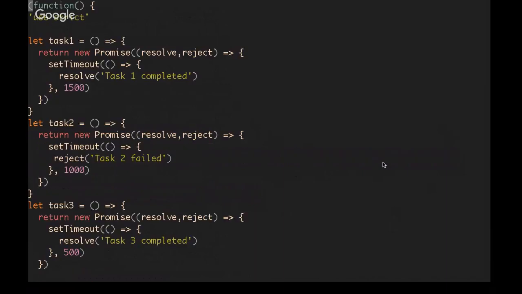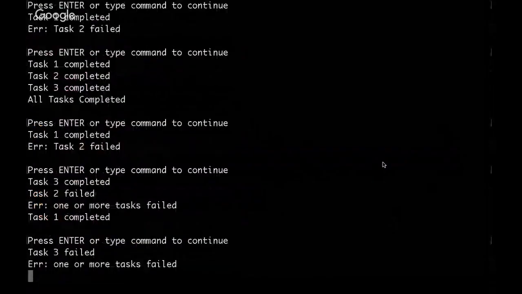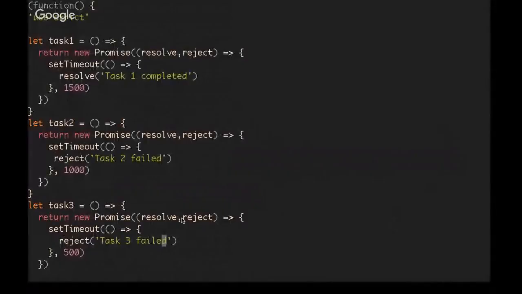So if I hop back up to the top here and I resolve, actually let's just show you. So if I do here, actually since number 3 is the fastest, let's reject that first. Reject, failed. Now if I run this, get task 3 failed, one or more of the tasks failed, then task 2 proceeded to fail, but task 1 completed. Because they're independent, that does not matter. We will be happy that task 1 at least completed, but we can check our logs and see that the other 2 failed. And this would probably be where we would put our general alert.